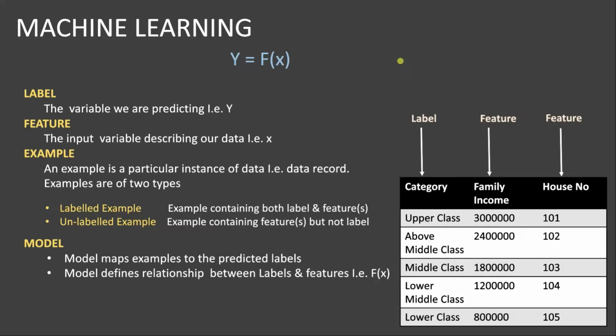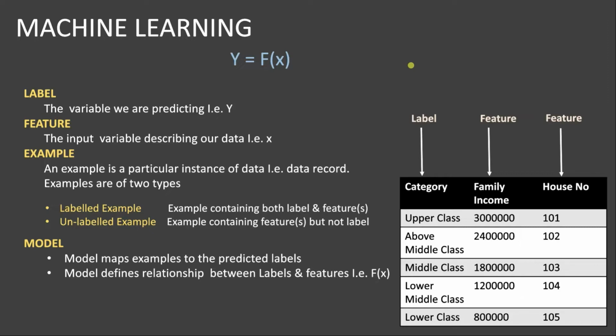Let us observe the information presented here in tabular format. We have the information of the house number and its family income, using which we are categorizing that particular family into upper class, middle class, or lower class, or maybe above middle class or lower middle class. First of all, what is meant by label? Label is a variable that we are predicting in the data.